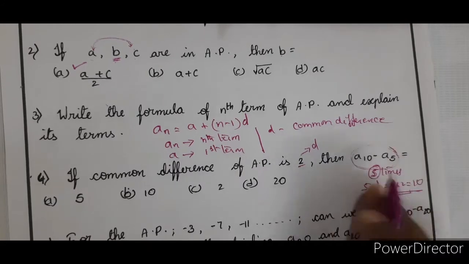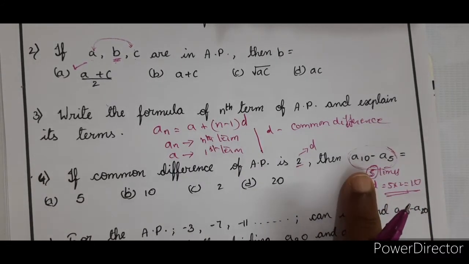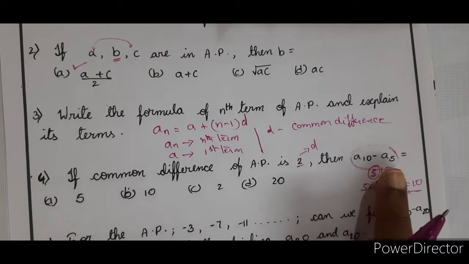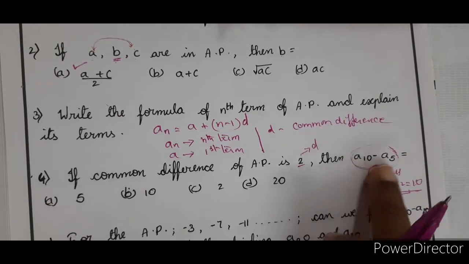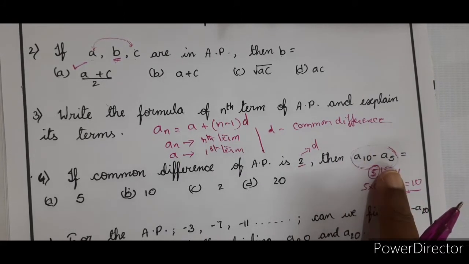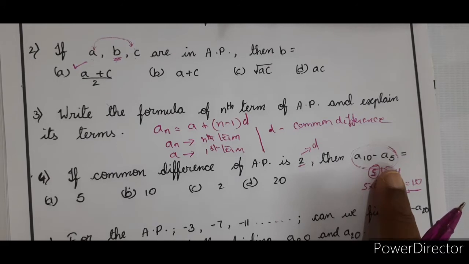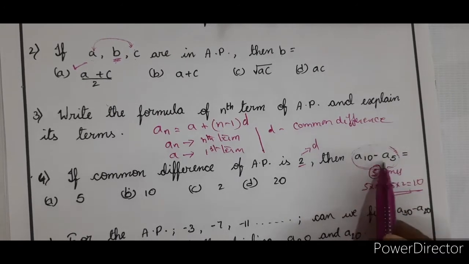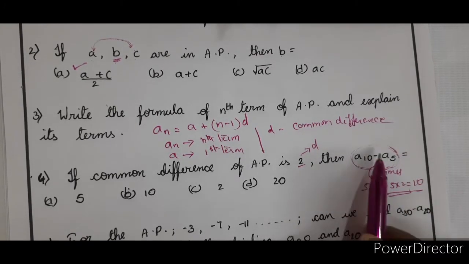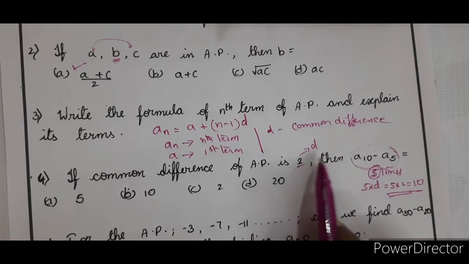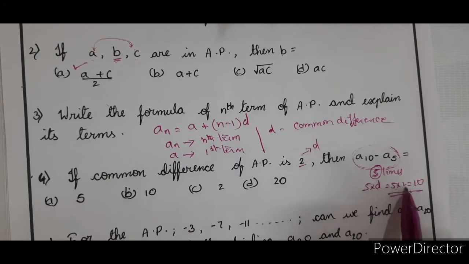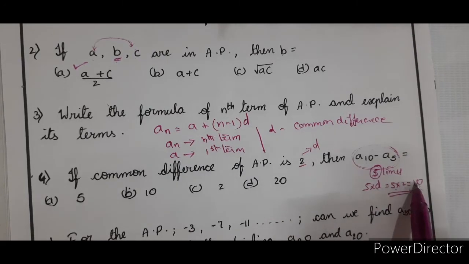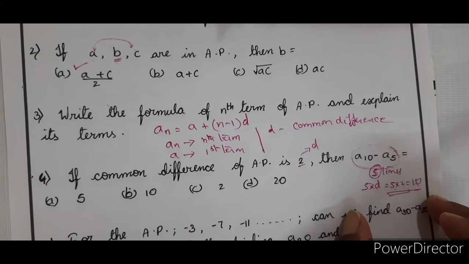So, without knowing the initial term, without knowing the final term, without knowing A5, without knowing A10, we can easily find the difference between them, A10 minus A5. Why? What is A10 minus A5 in the sense? You have 5 terms in between, and each term has a difference of 2. So the total difference will be 5 2s, or 5 into D, which is 10. So, this is the common sense point of view.